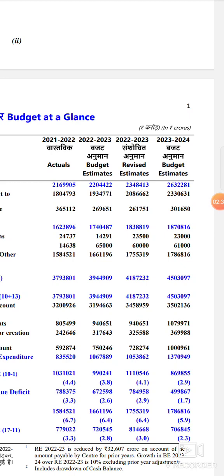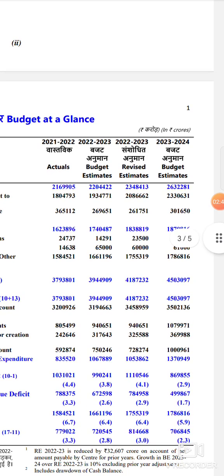The budget was presented on 1st February 2023. So 2 or 3 days back, when the finance minister presented the budget, financial year 22-23 itself had not completed. And for 23-24, we all know that a budget is an estimation of revenue and estimation of expenditure.